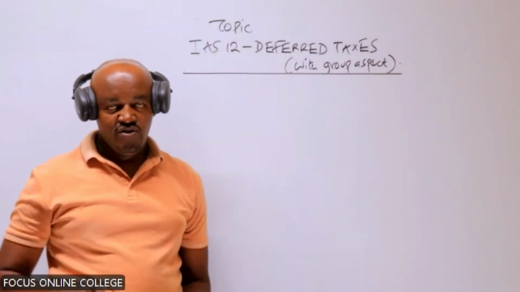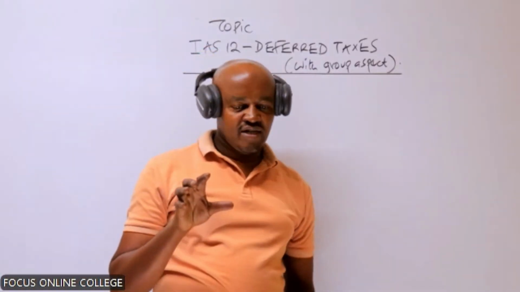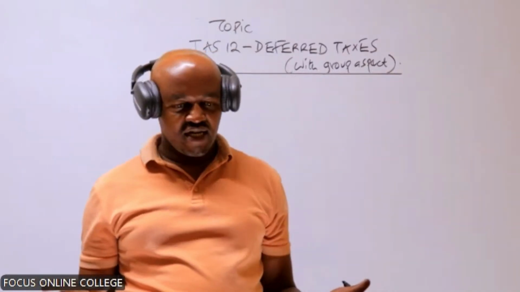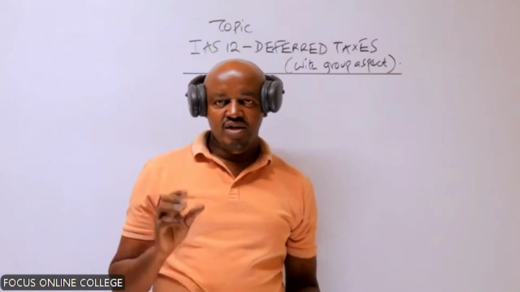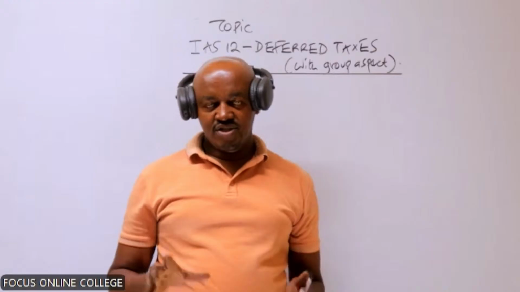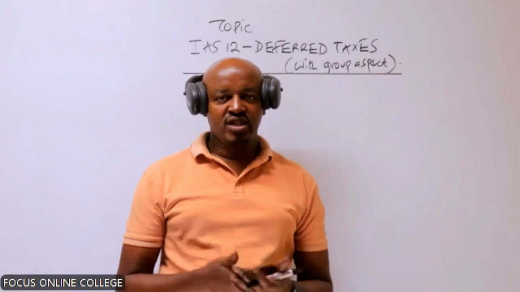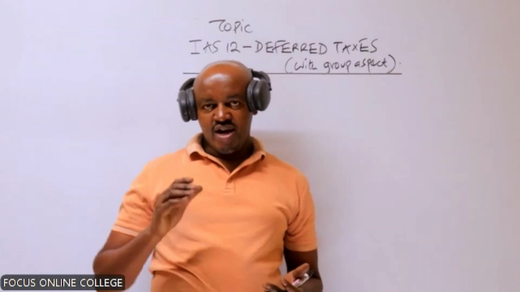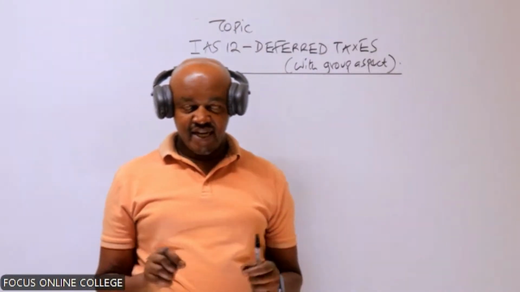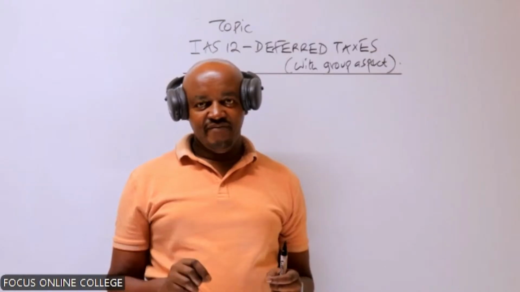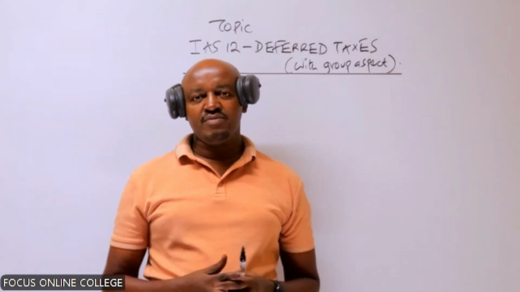And first of all, if you can recall what you covered in financial reporting and analysis, you did this topic, the topic on income taxes. And maybe just a quick recap on what you covered in financial reporting and analysis. One, you are told an income tax basically is the tax which is payable by the company to the government based on the reported profit.